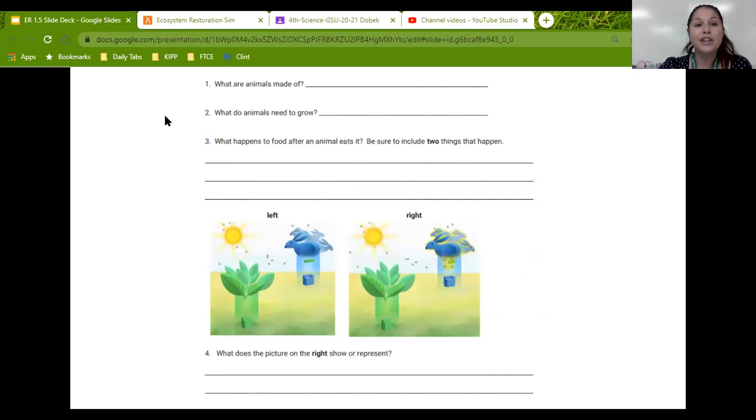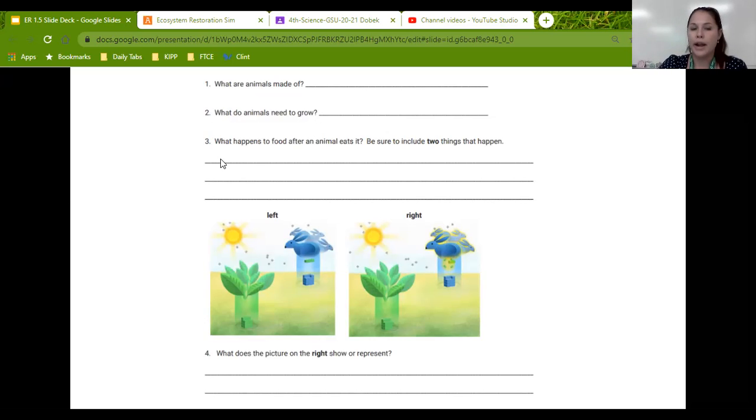So when you go to your classwork tab, I want you on your 1.5 exit ticket to answer these questions. What are animals made of? Remember, everything is made out of a certain thing. What are animals made of? 2, what do animals need to grow? What have we been talking about this whole time? What have they been doing in order to grow?